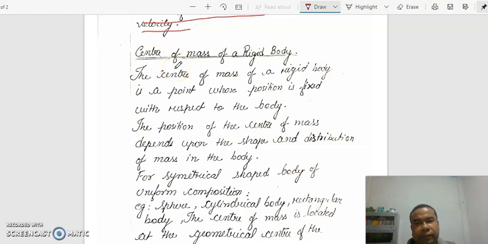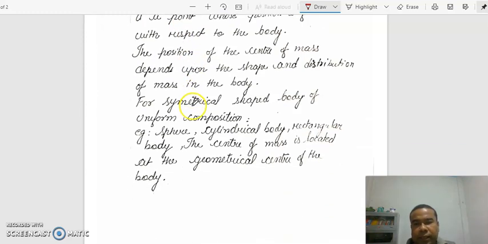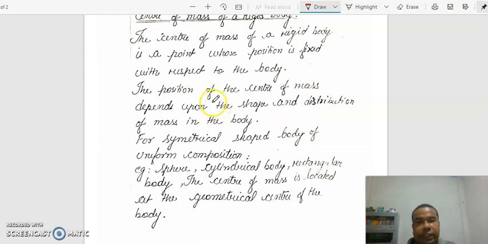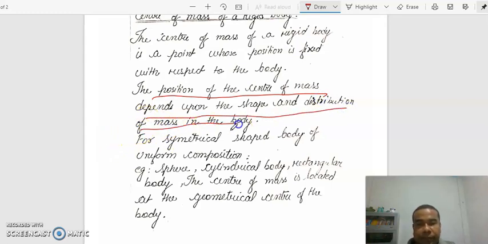It depends upon the position of the center of mass, which depends upon the shape and distribution of the mass in the body. For a geometrical body, say a sphere, a cylindrical body, a rectangular body, the center of mass is located at the geometrical center of the body.